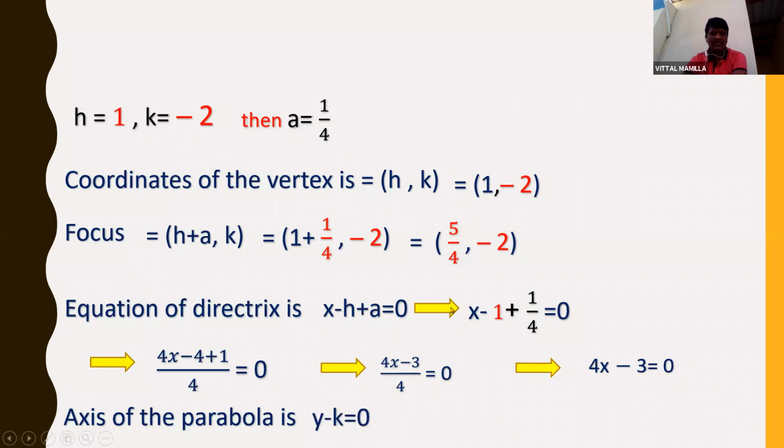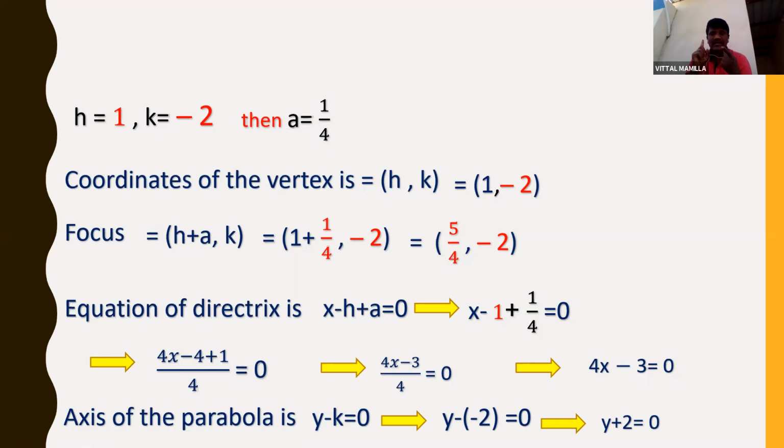And what is the axis of the parabola? The axis is y minus k is equal to 0, which I can write as y minus k, where k is nothing but minus 2. So y minus of minus 2 is equal to 0. I can write y plus 2 is equal to 0. So this is the axis of the parabola. I hope you all understand, children.